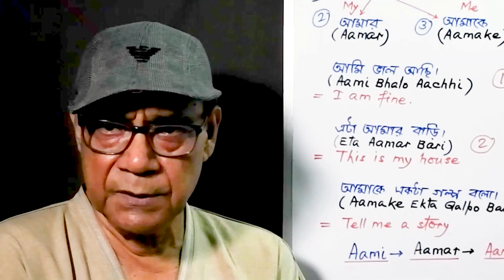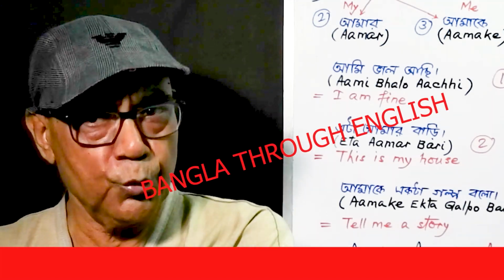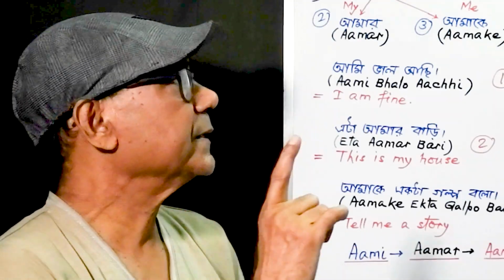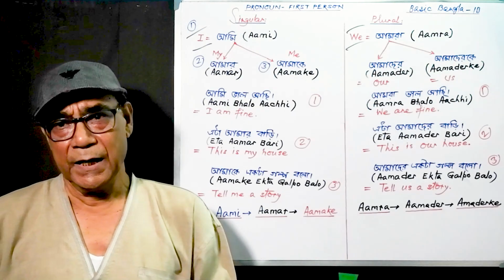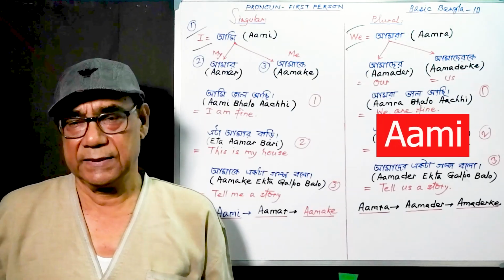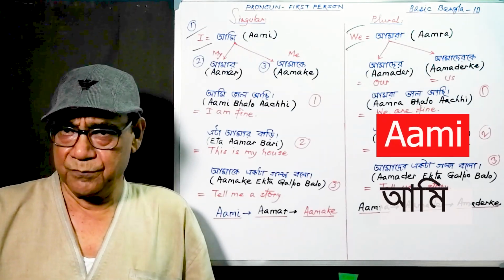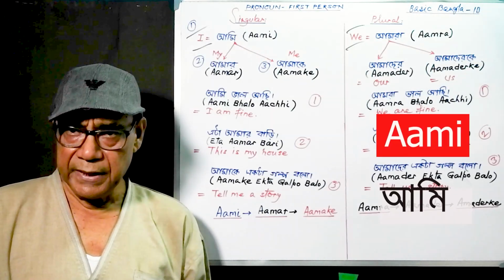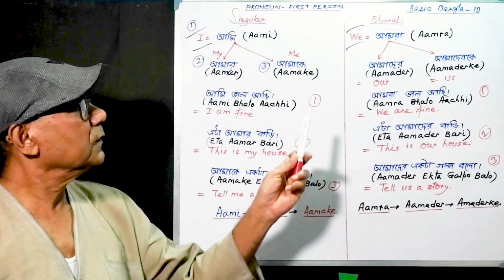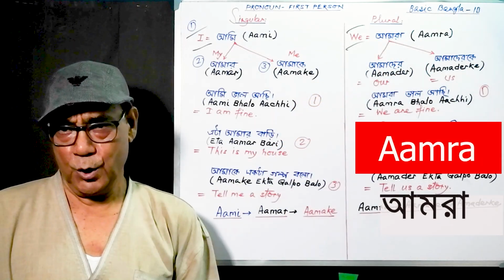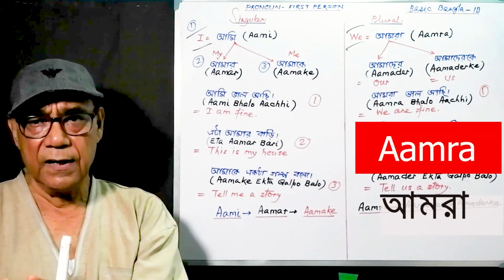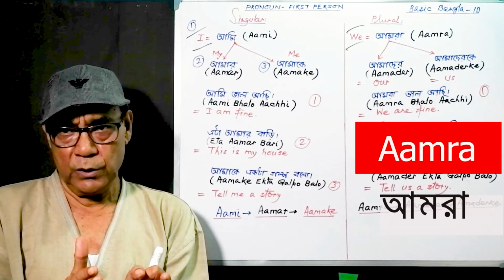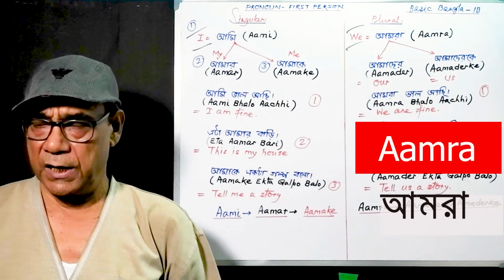First person singular number and first person plural number. First person singular number in English it is I. This one. In Bengali this is Aami. I think it is not very difficult to pronounce. Aami, I. And in plural it is Amra. We is equal to Amra and I is equal to Aami. So Aami is singular number and Amra is plural number.